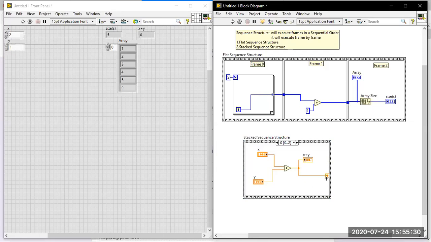Here you have the terminal available, the arrow mark. That arrow mark represents that the user is trying to pass the output value, the frame 0 value, to the next consecutive frame, frame 1, frame 2, whatever. Now if you go to frame 1, the arrow mark is on the inside, so you can use the value here.